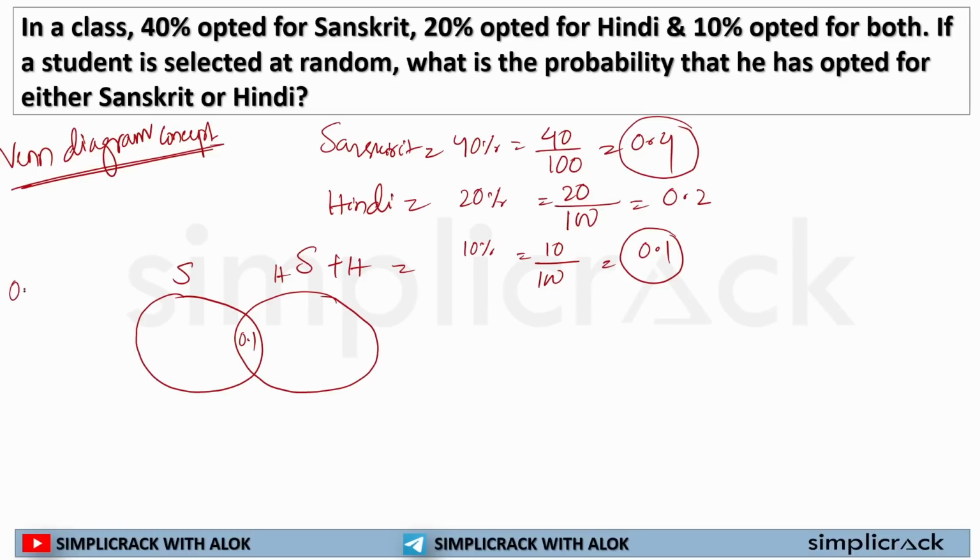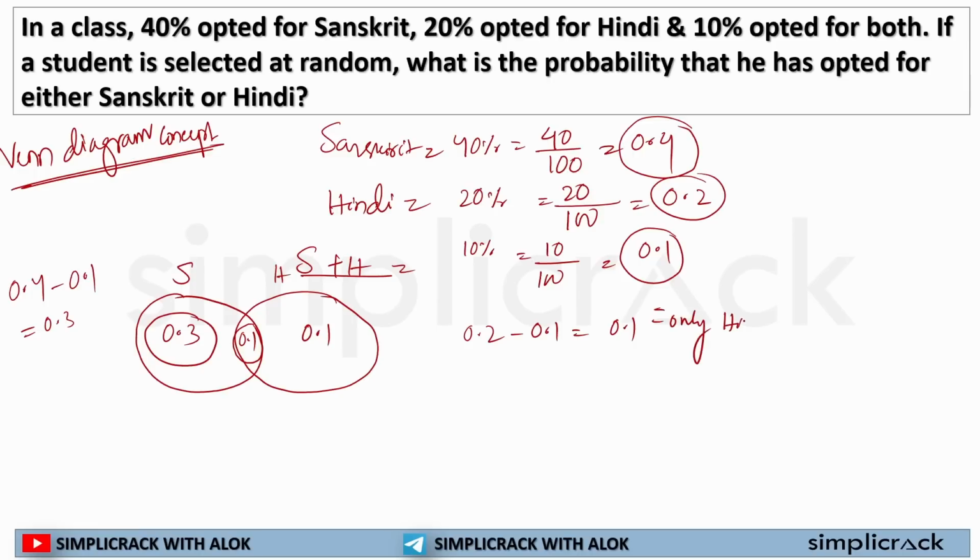So only Sanskrit is 0.4 minus 0.1 is equal to 0.3. Now, the number of students opted for Hindi was 0.2. But there are 0.1 students who have opted for both Sanskrit and Hindi. So if I deduct it, I will get the number of students opted for only Hindi.